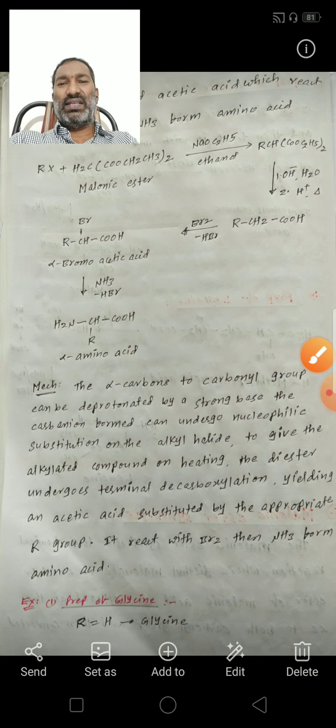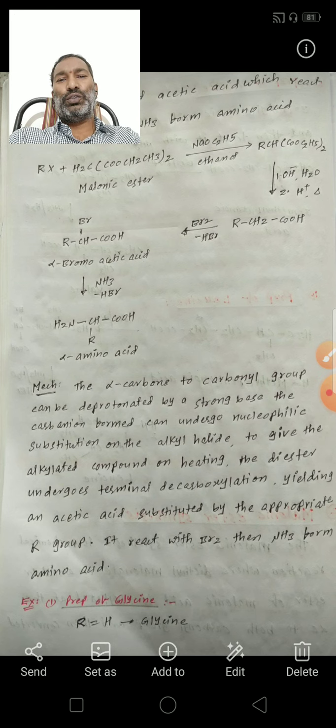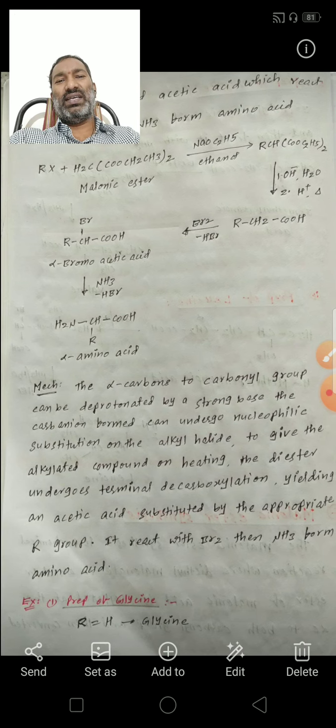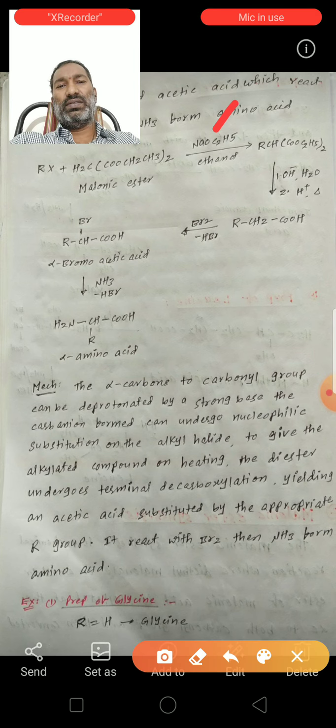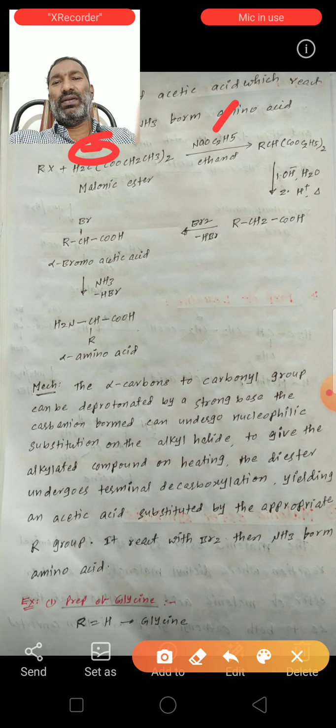See here, general mechanism. This malonic ester first reacts with sodium methoxide. Sodium methoxide is a strong base, so it forms this carbanion.